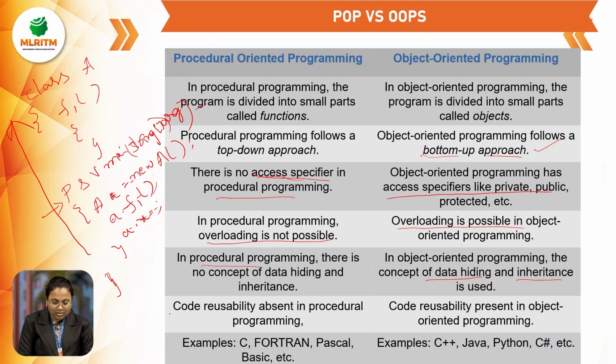The same thing we have in the next point: code reusability is absent in procedural programming. Code reusability is possible with the help of data hiding and inheritance, but those concepts are not present in procedure-oriented programming. Next, examples of procedure-oriented programming are C language, Fortran, Pascal, and Basic. All these are examples of function-oriented or procedure-oriented programming. The examples of object-oriented programming are C++, Java, and Python. All these are object-oriented programming languages.